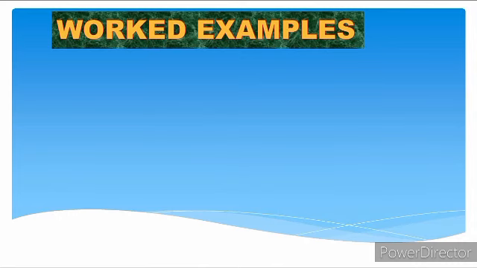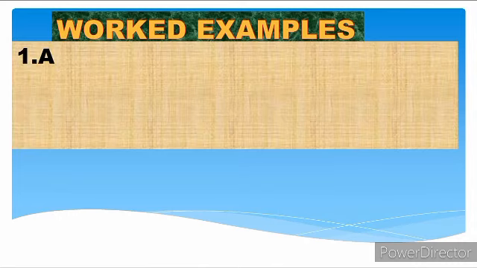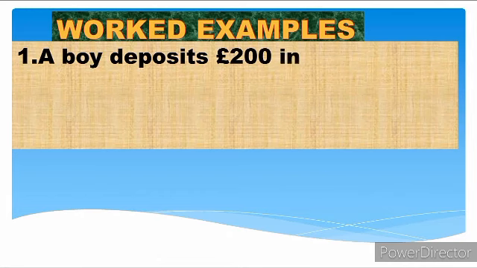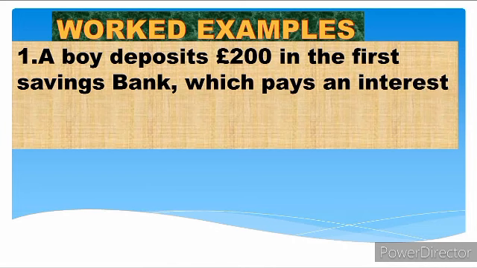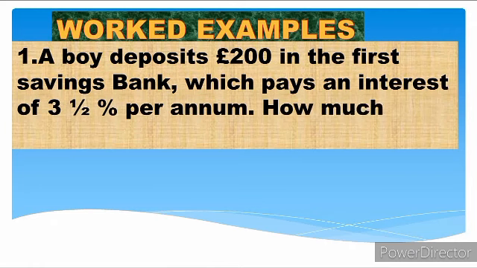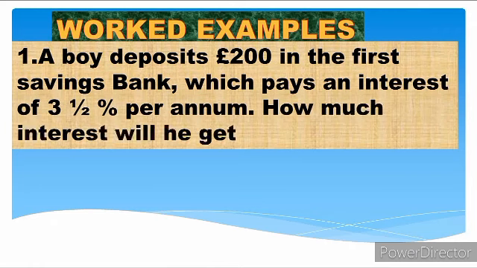Now, having known these definitions of the various terms, we are going to be working out some examples. One of the examples says, let's say a boy deposits £200 in the First Savings Bank, which pays an interest of 3.5% per annum. How much interest will he get in 1 year? So the interest that is being added to the money the boy deposited is at the rate of 3.5%. So how much interest will be added to the money in a period of 1 year?